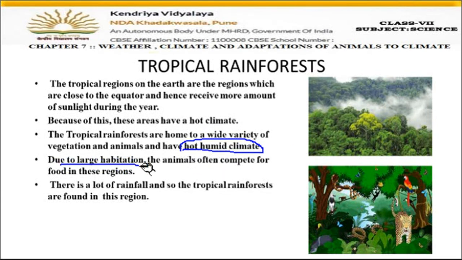So due to large habitation, there are a lot of trees and plants here, so animals are also present here in a huge number. And because there are so many animals, naturally they will compete. You can see many of the animals are present here. There is a huge number of animals which compete among themselves for food. They will fight with each other for food. And there is a good amount of rainfall also, I told you.